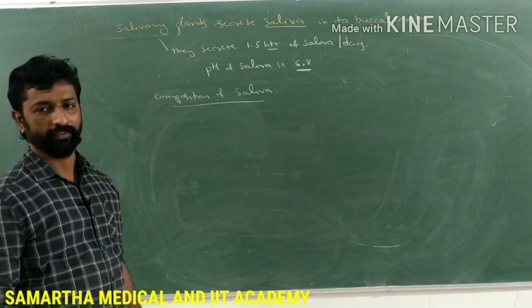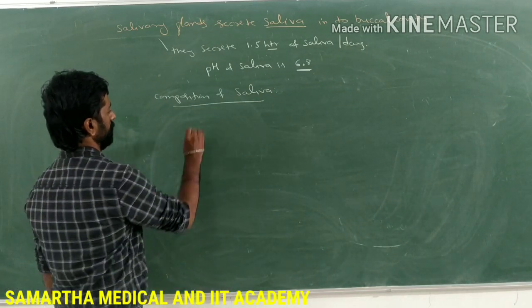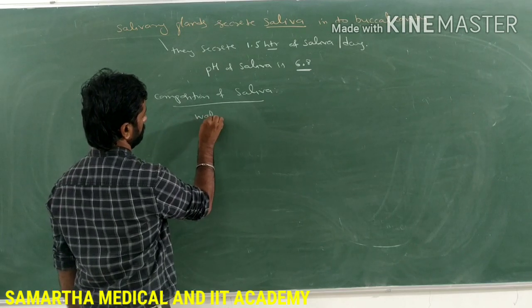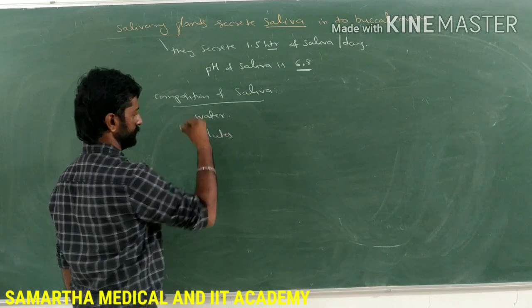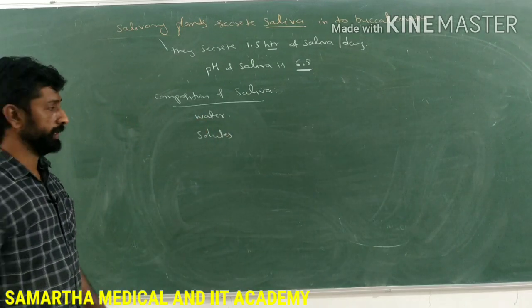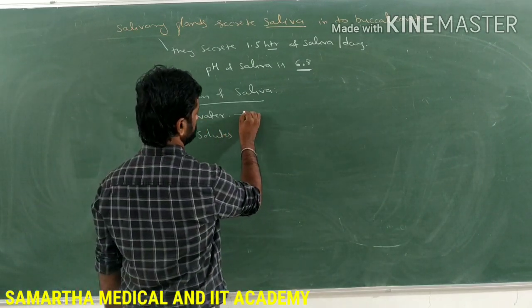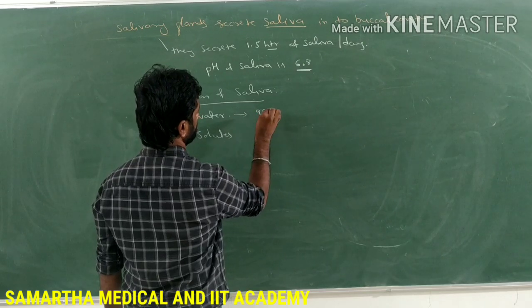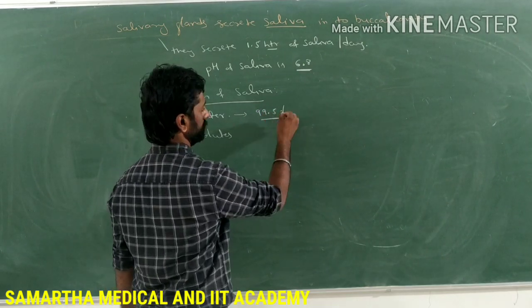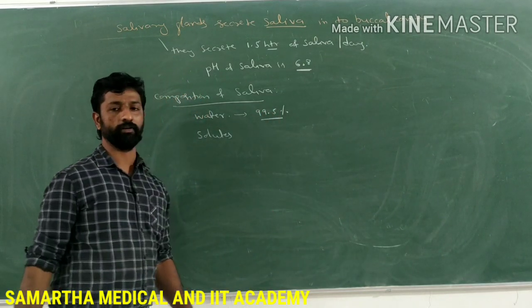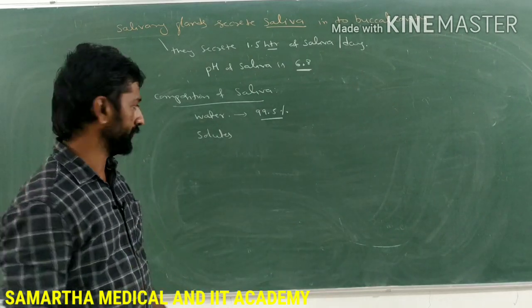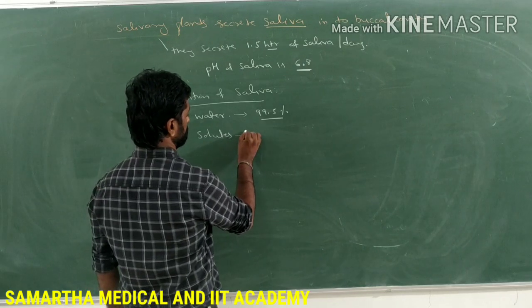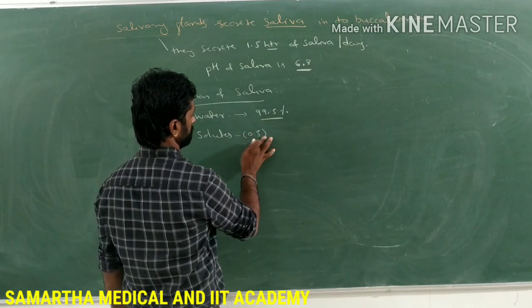It contains water and solutes. How much water is present? 99.5% of saliva is water only. The remaining 0.5% is solute, so the solutes are present in just 0.5%.